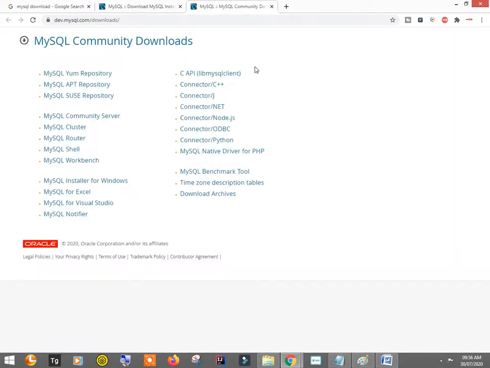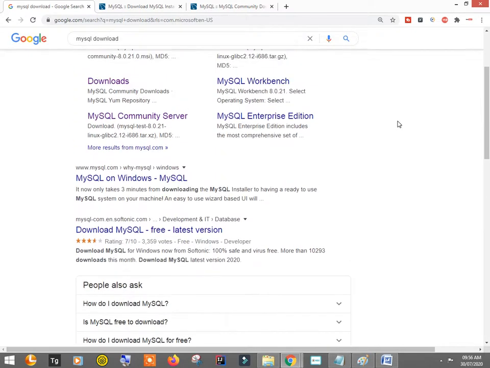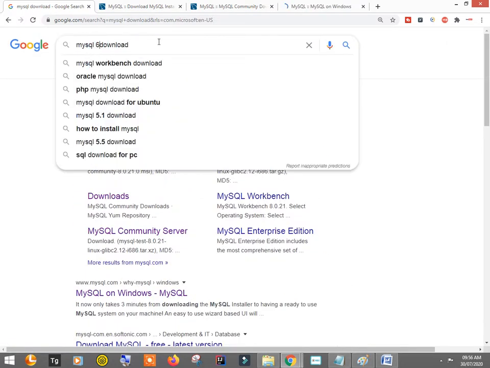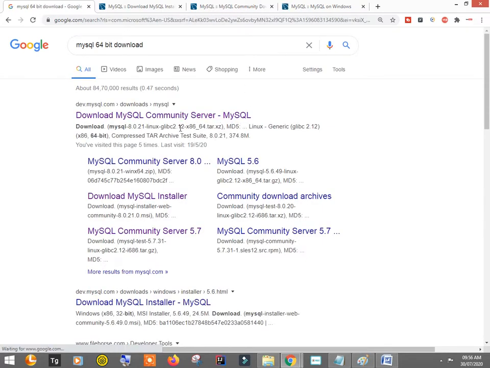Let me give you the direct link to it. You try searching and installing it. If you have any issue, let me know and I'll send you the direct setup on Google Drive. But before that, you try on your own. Let me just see whether I get the direct link. Yes, I think I got this. So here it is.